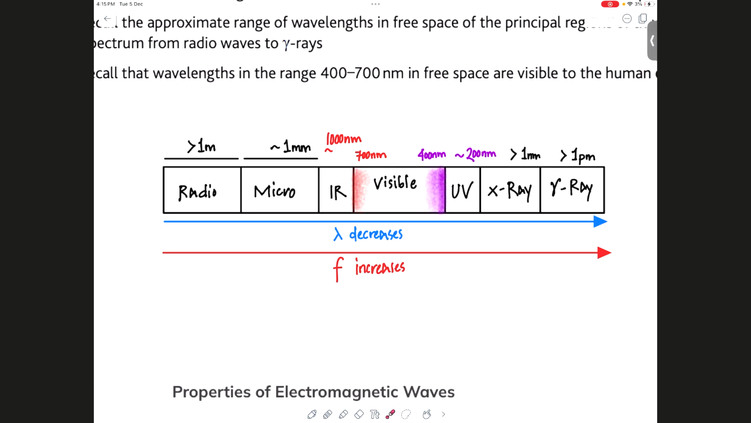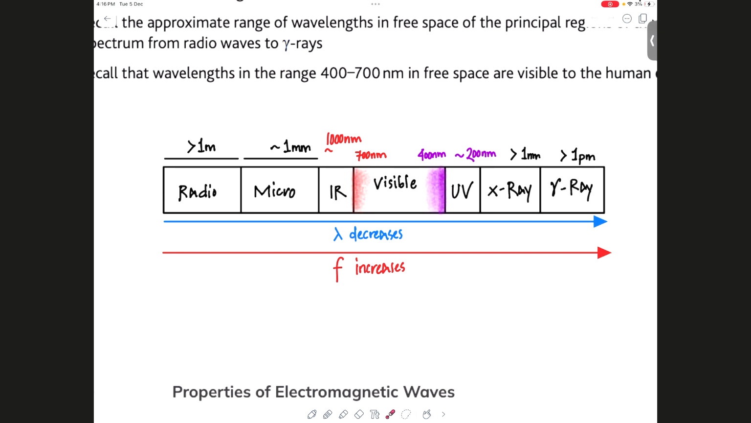Okay. So radio is anything more than 1. Micro is in the range of a millimeter or a micrometer. Infrared is 1000 nanometer. Visible light is important, from 700 to 400. Which one is high, which one is low? That's very important. Okay, so this you have to remember, and the rest doesn't come like that, but it's better to know them too.